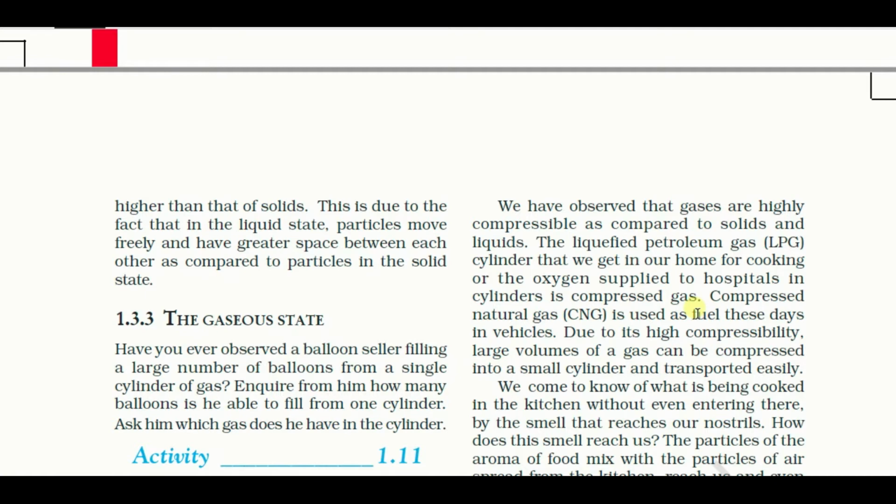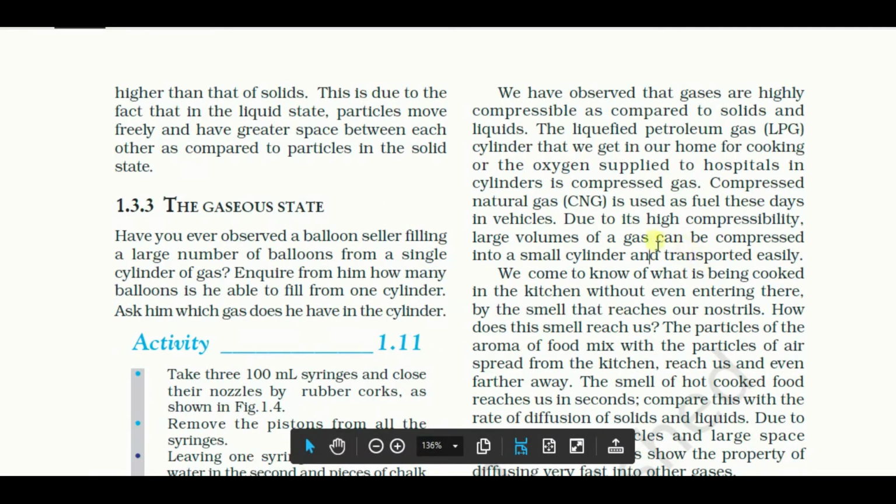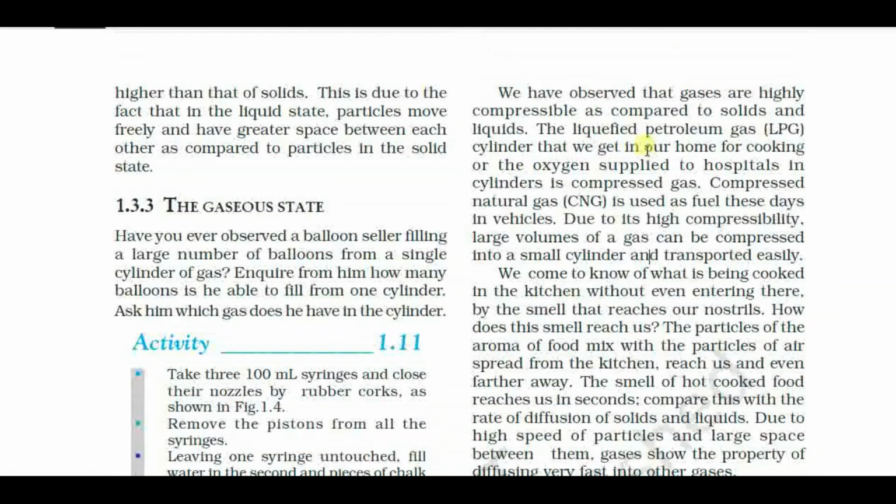And from here you have to learn the full form of LPG and the full form of CNG. LPG is used for household cooking and CNG is used as vehicle fuel. Clear? From this we can conclude that gases have high compressibility. That's why we can convert them into liquid and transport them from one place to another.